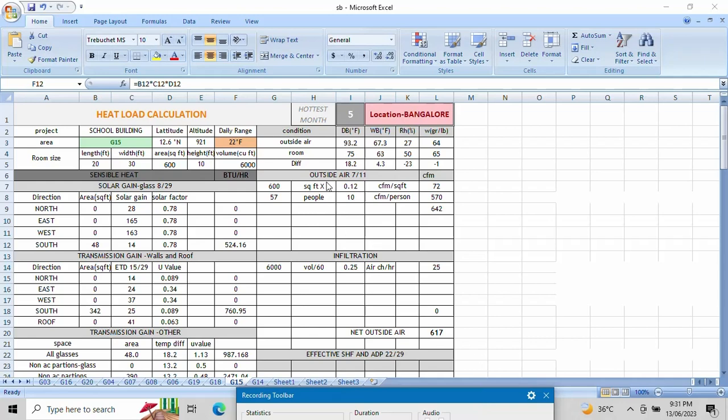Next is outside air. Here you will get the value automatically, this 600, and in our classroom total 57 people are there, so 57, and CFM per square feet and CFM per person you will get from the data book.